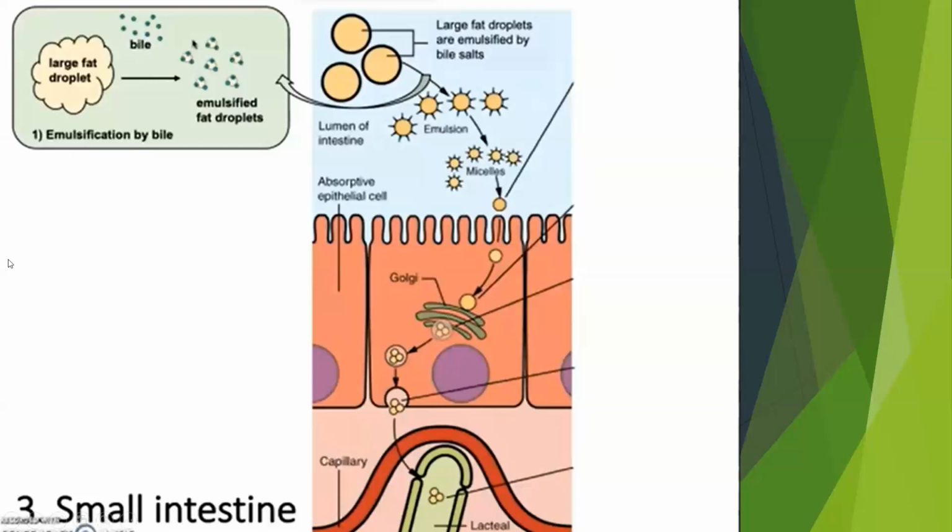With these hormones, the CCK, or cholecystokinin, stimulates the gallbladder to squeeze and produce bile. By the way, the bile is composed of three major parts. First, the water, of course. Then the cholesterol, and the bile salt, which is the most important in this topic. We will focus on the bile salt.